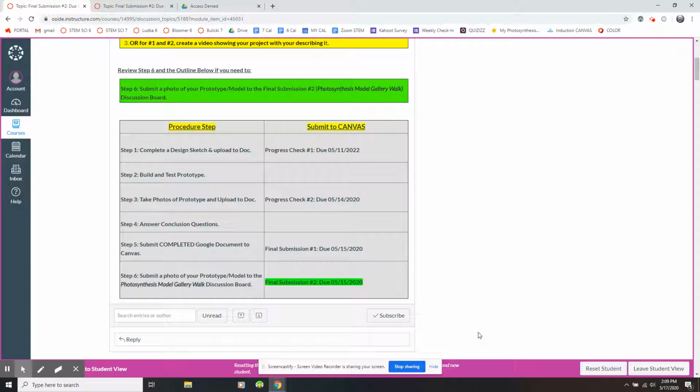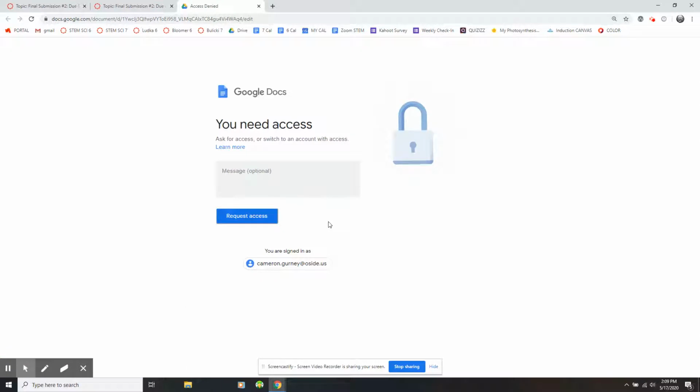And this is a link to a photo of your prototype, not your Google Doc, just a photo so we can share what our prototype or our model looked like. Now, I'm talking about this in the video because many of you submitted a link, which is awesome, a link to your photos. The problem is when you open that, for many of you, not all of you, this is the message that I'm getting and other students are getting. So that means when you created your Google Doc or your Google Slides, wherever you put your photos, you had it set to restricted or private.